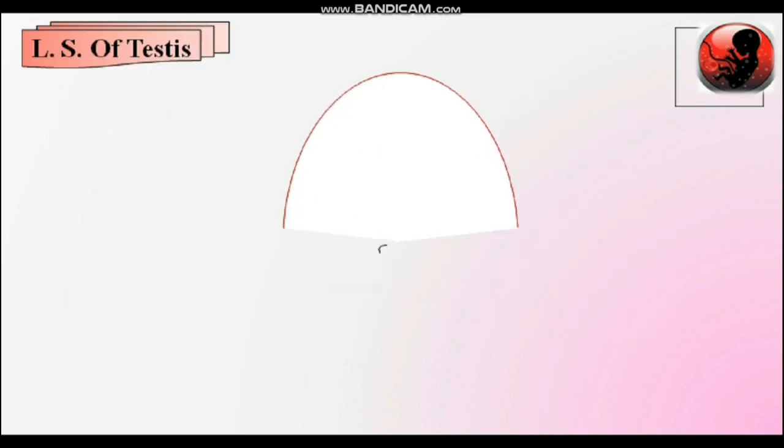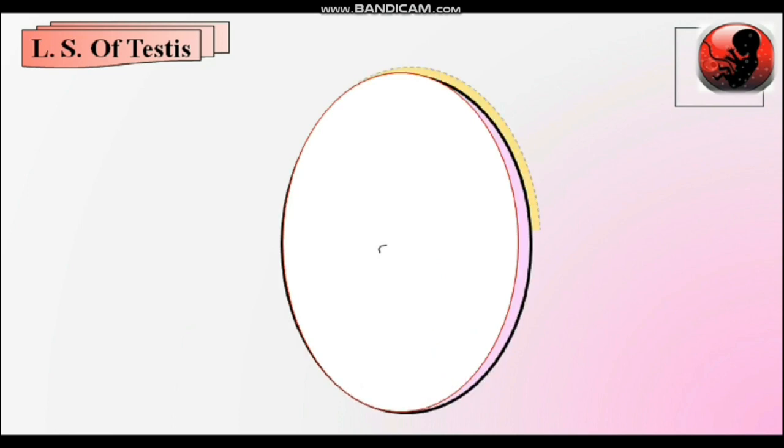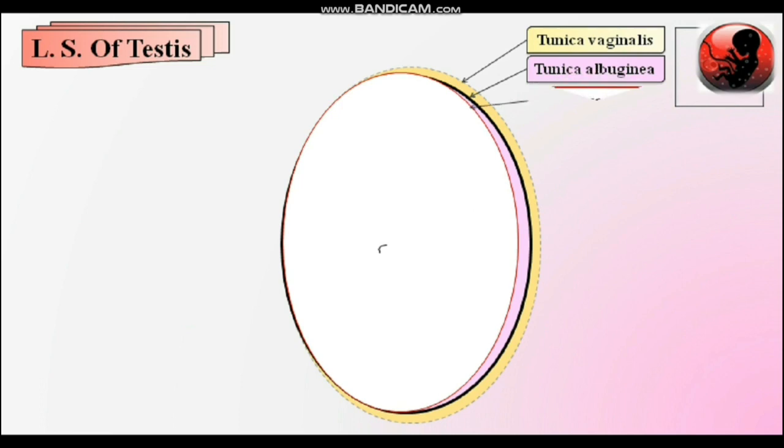And what is the role of the accessory ducts of the male reproductive system? See here, the oval-shaped testes covered by 3 wall layers: outer tunica vaginalis, middle tunica albuginea, and innermost tunica vasculosa.